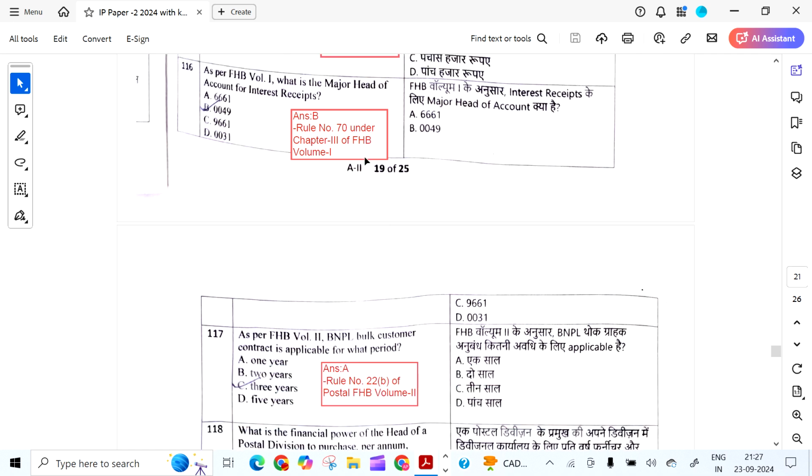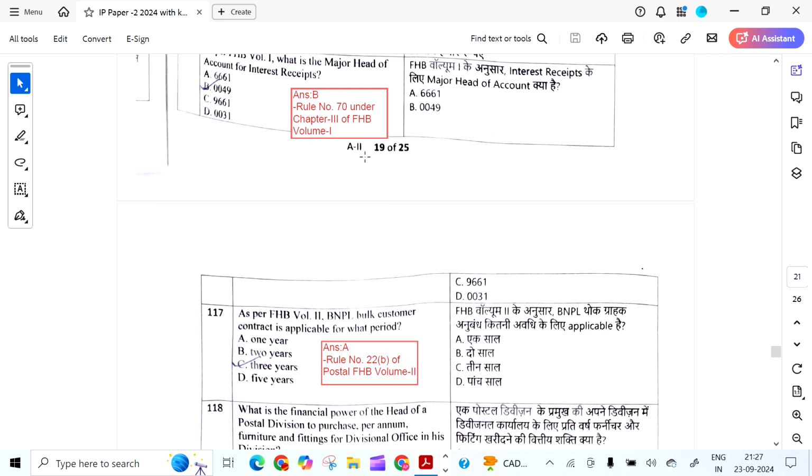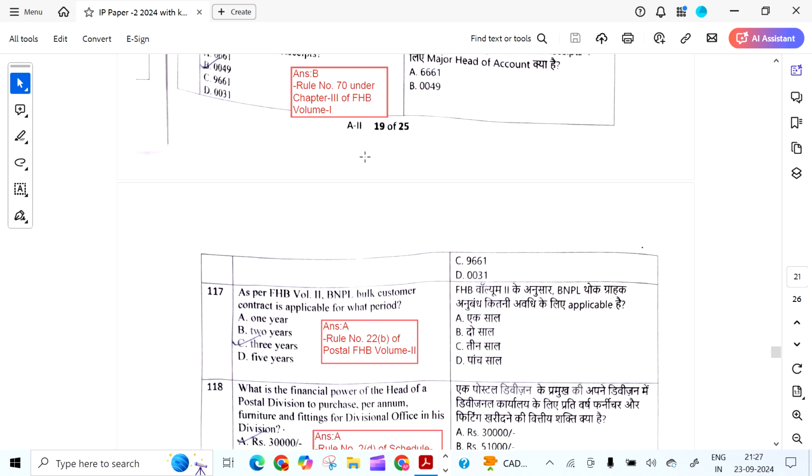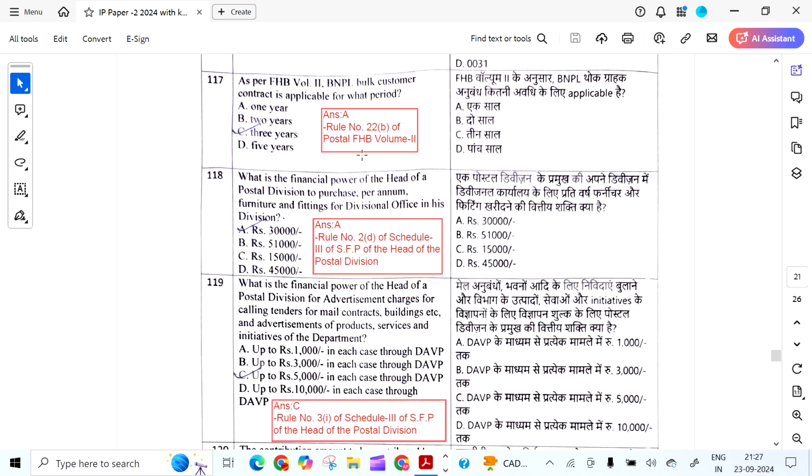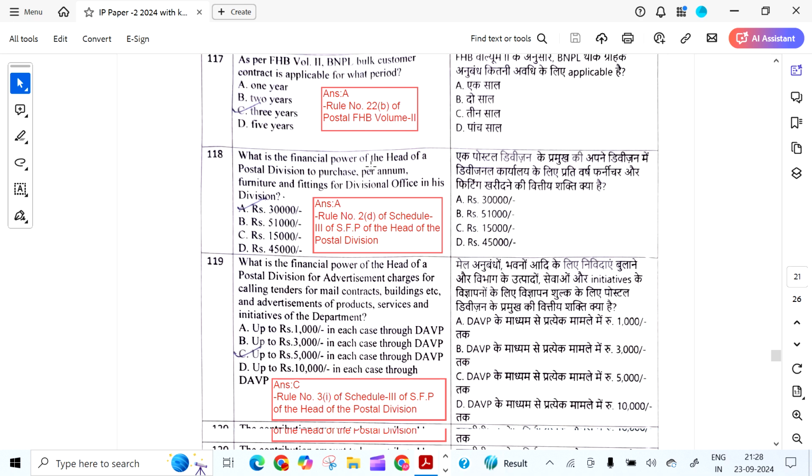As per FHB Volume 1, what is the major head of account for interest receipts? It is 0049, Rule 70 of Chapter 3 of FHB Volume 1. As per FHB Volume 2, BNPL customer contract is applicable for what period? It is for 3 years. Rule 22B of FHB Volume 2.